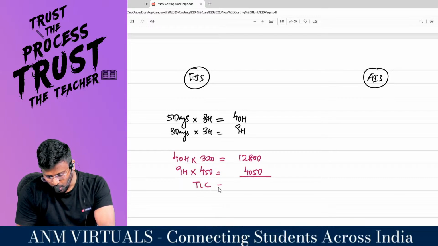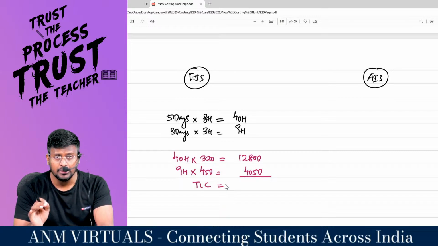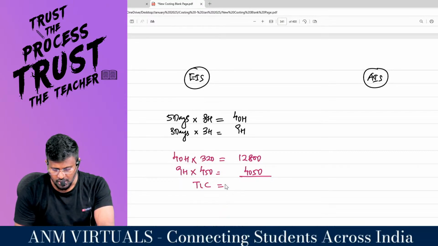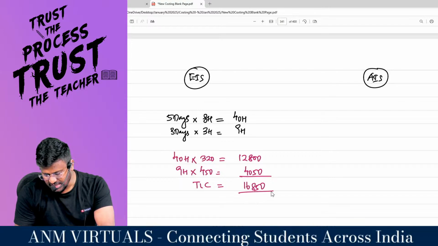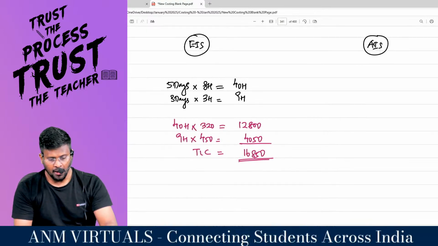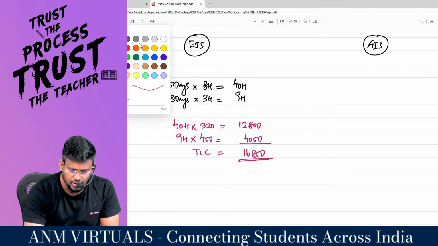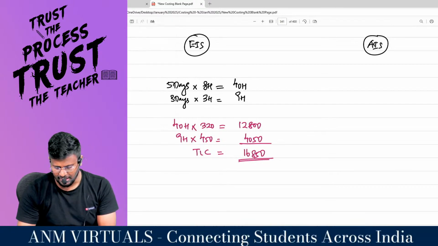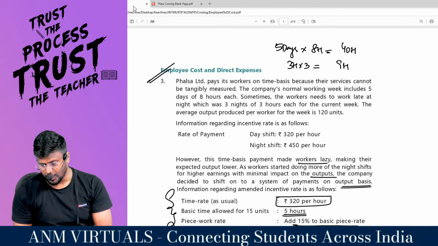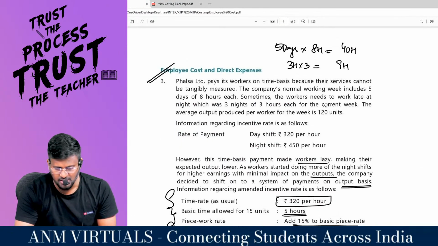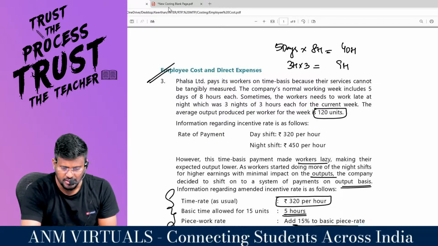So the total labor cost is 12,800 plus 4050 comes to 16,850. By spending 16,850, my dear lovable students, you have produced how many units? 120 units have been produced.